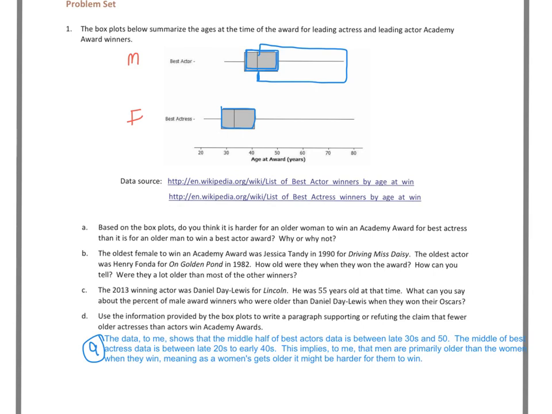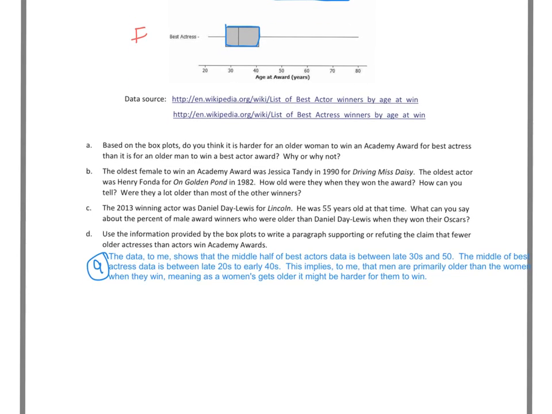So let's go to B. B says, the oldest female to win an Academy Award was Jessica Tandy in 1990 for Driving Miss Daisy. The oldest actor was Henry Fonda for On Golden Pond in 1982. How old were they when they won? How can you tell? Were they a lot older than most of the other winners?